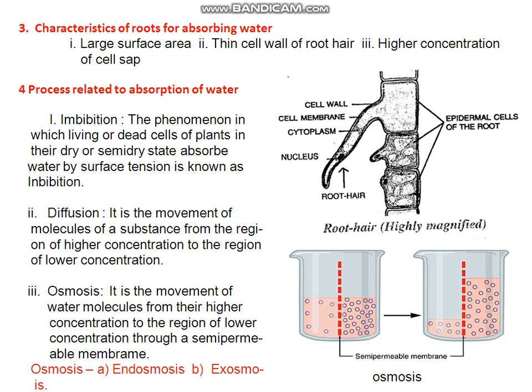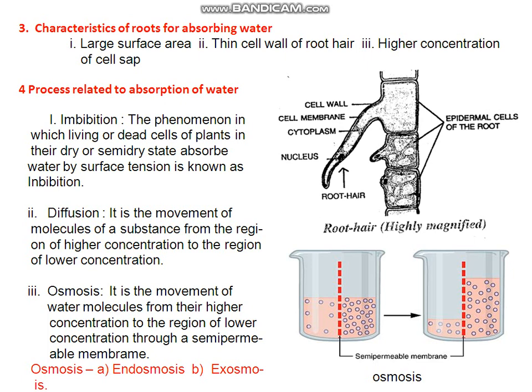Now thin cell wall of root hair. The cells of root hair have very thin cell wall. You know that in plant cells, cell wall is the outermost covering, and next to cell wall, cell membrane is there. Cell wall is very thin, and it is freely permeable in nature.